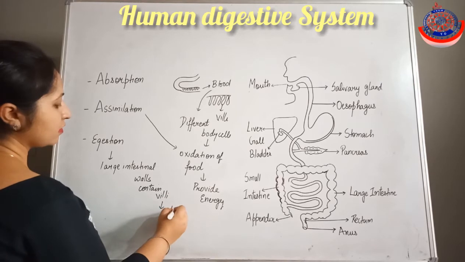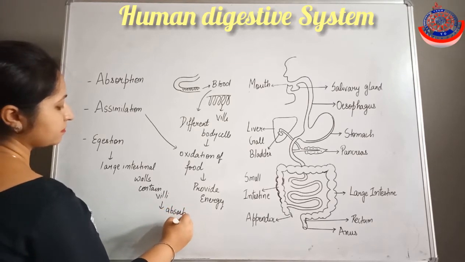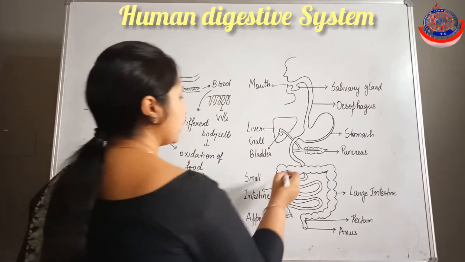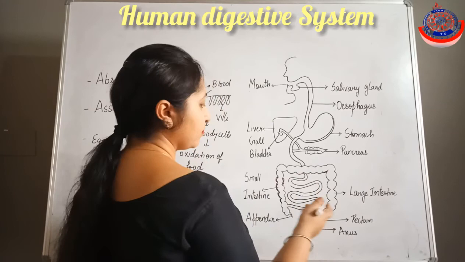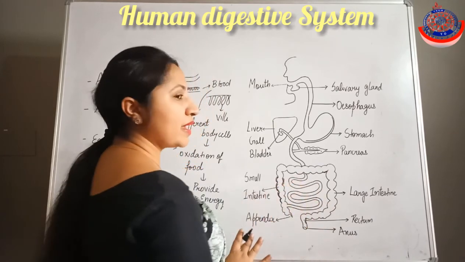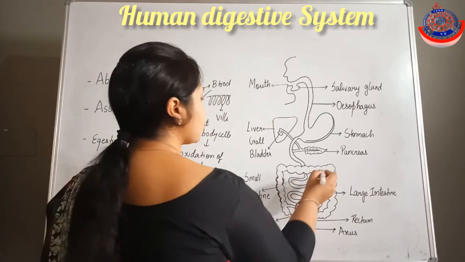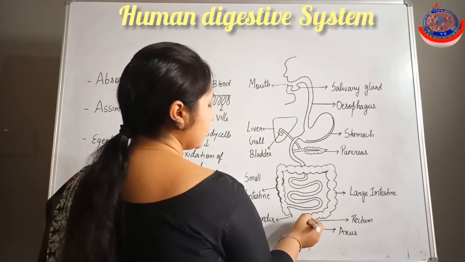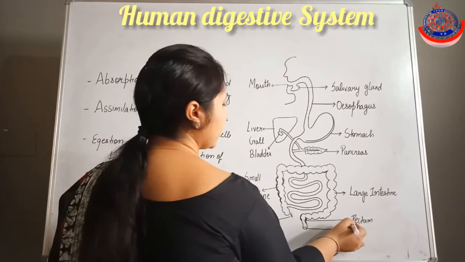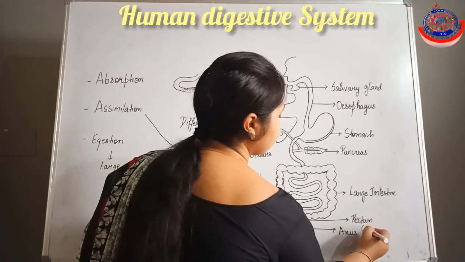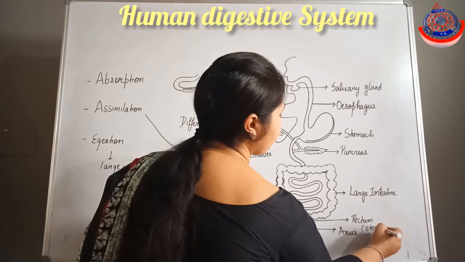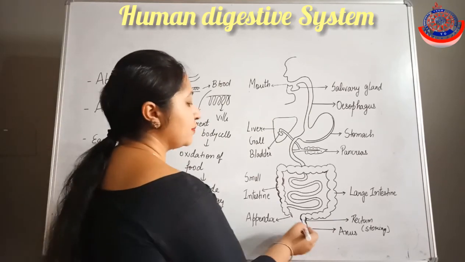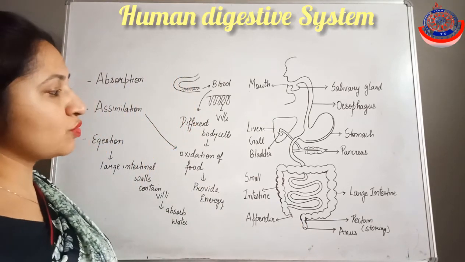They absorb water and make the food solid, because the maximum water is absorbed by the large intestinal region. So this solid undigested food will come to the rectum region, where it will get stored. The rectum is responsible for storing the undigested food, and from the anus region it will be removed. So this process is known as egestion.